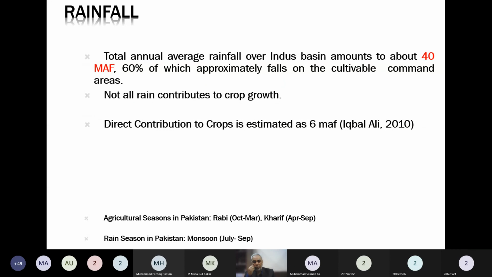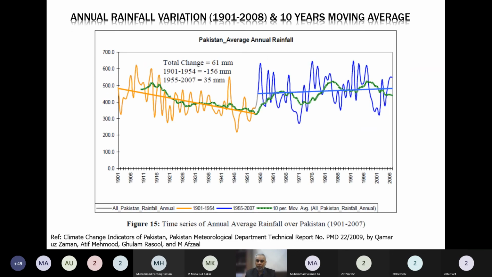But not all of this water is coming on the cultivated area. We are looking for the water resources available for irrigation. So that was the whole picture of Pakistan, 490 millimeter on average basis all over Pakistan. And people have estimated the total annual rainfall on the Indus Basin. Whole Pakistan is not Indus Basin, and whole Indus Basin is not Pakistan. Got it? Both are true.